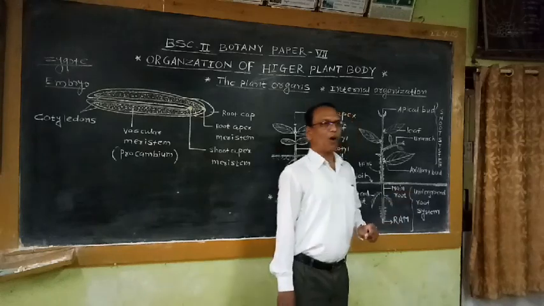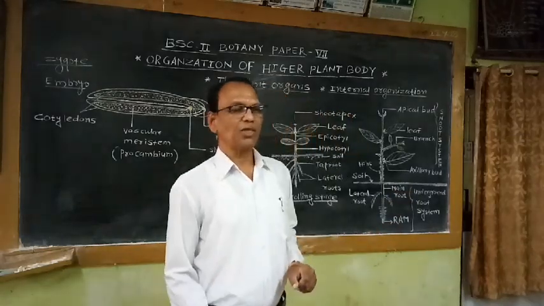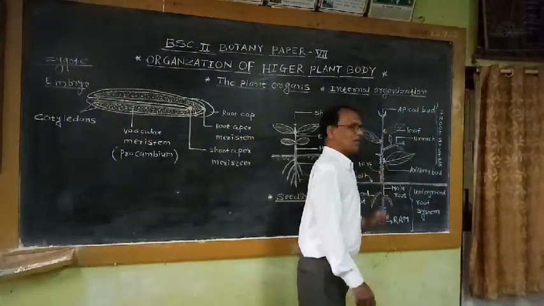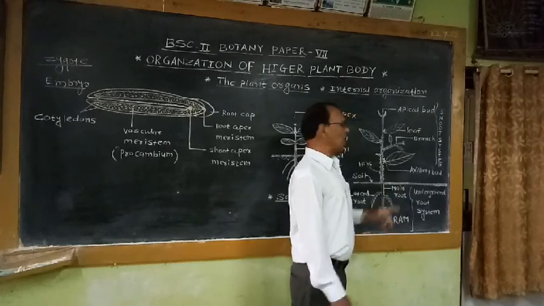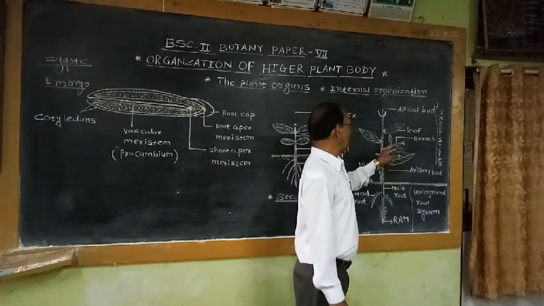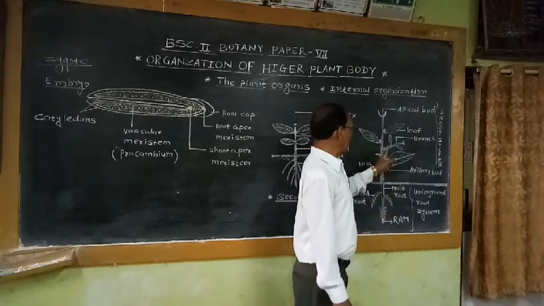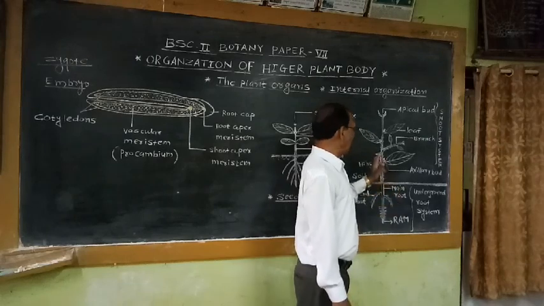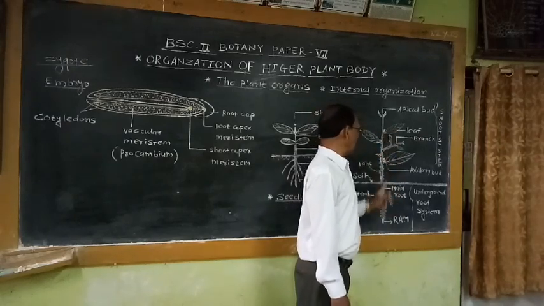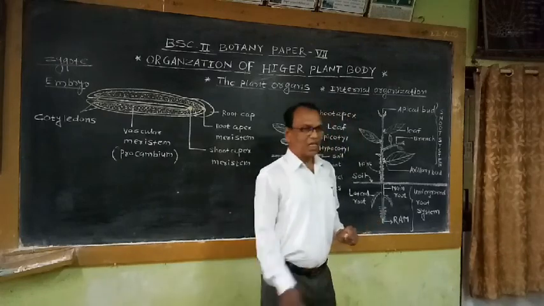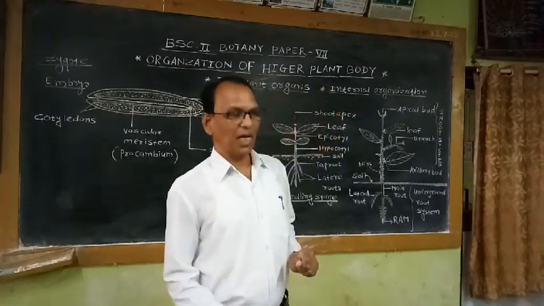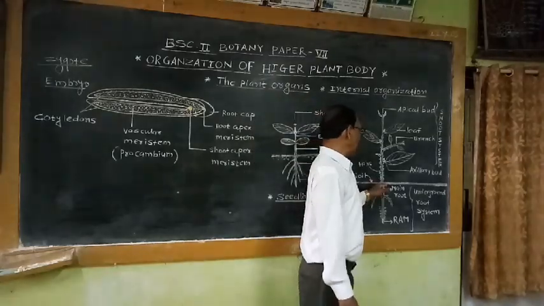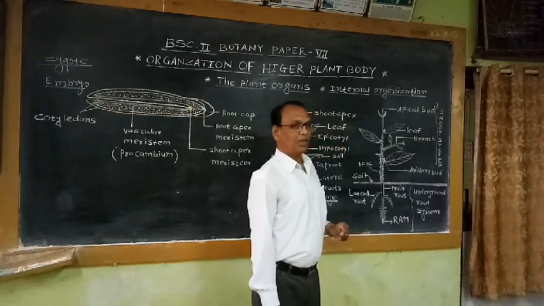They are meant for performing functions like photosynthesis, gaseous exchange, transpiration, etc. That means the main function of this shoot axis is to develop other appendages like leaves as well as lateral branches as well as flowers, fruits, etc. That means development of other parts like leaves, flowers, fruits takes place from this shoot axis. Another function performed by the shoot axis or stem is the transport of the food material towards each and every organ.